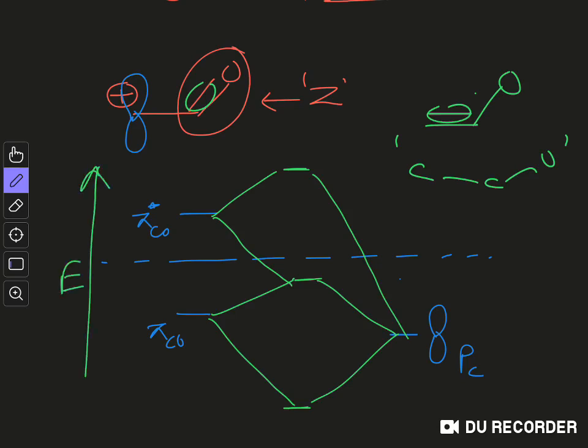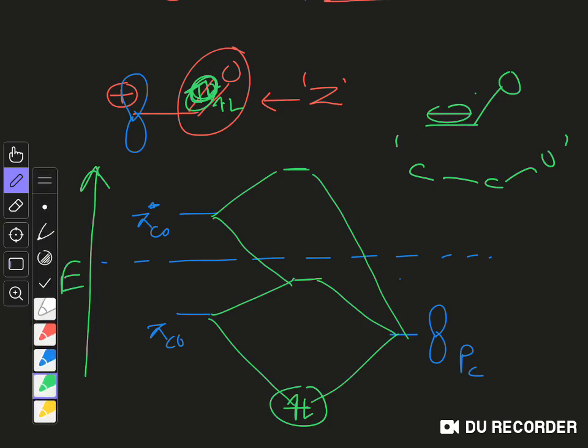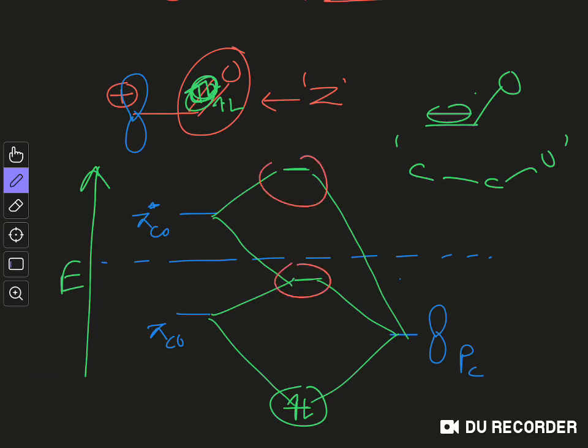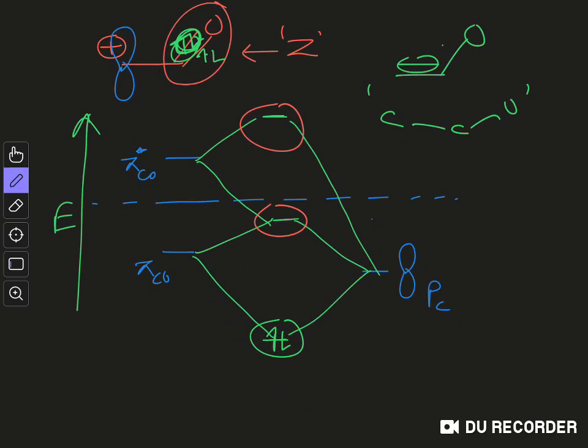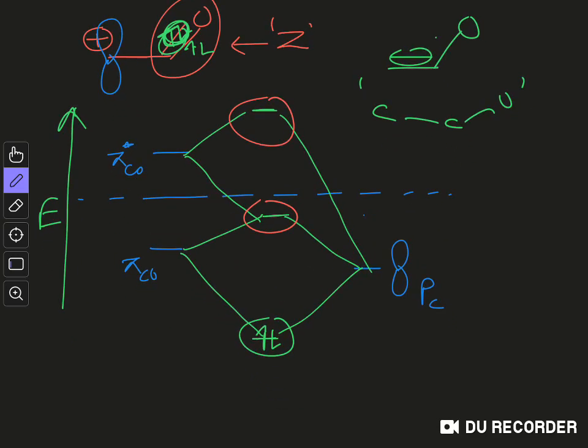Now the interesting thing is, again we have only 2 electrons to fill. So we have 2 pi electrons, and we have to fill this orbital with the 2 pi electrons. You can see only this orbital is filled with 2 pi electrons, and the other 2 orbitals are empty. So according to the conjugation, or according to this molecular orbital diagram, we can see this is a stabilizing situation.